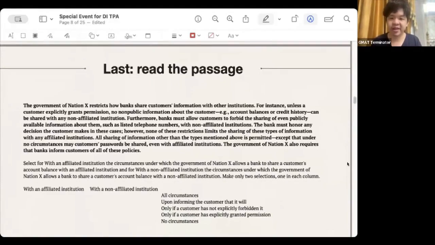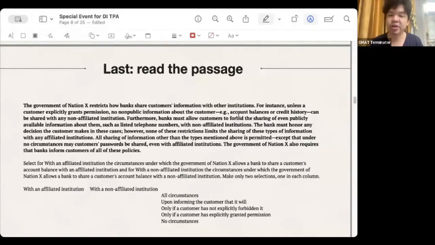In addition, banks must allow customers to prohibit the sharing of even publicly available information about them, such as listed telephone numbers, with non-affiliated institutions. Banks must also give customers this right. In this way, the bank must honor any decision that the customer makes in these cases. The bank has an obligation to honor, which means to respect the request. For example, if the customer has any request, the bank must honor the request. It means that banks have an obligation to fulfill these requirements of the customer.